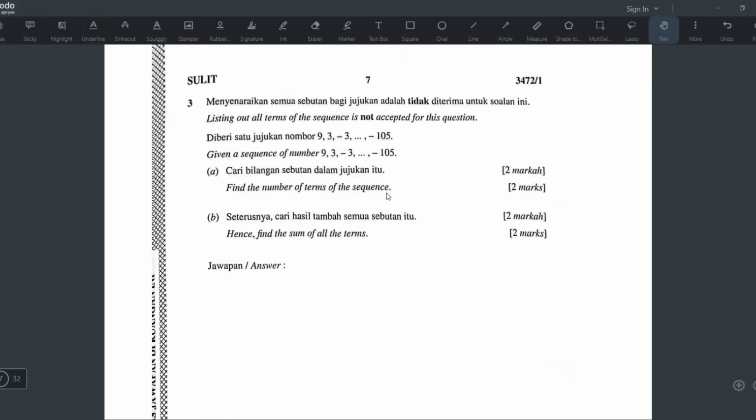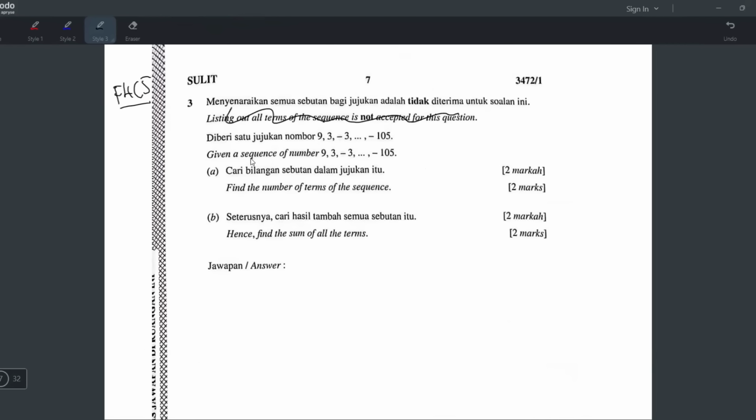All right, number 3. Okay, sequence, what chapter? Form 4, chapter 5, the Janjang chapter, progression. Okay, let's see whether it's arithmetic or geometric. Okay, listing out all the terms is not accepted. Given a sequence of number is 9, 3, -3, -105. A, find the number of terms of the sequence.